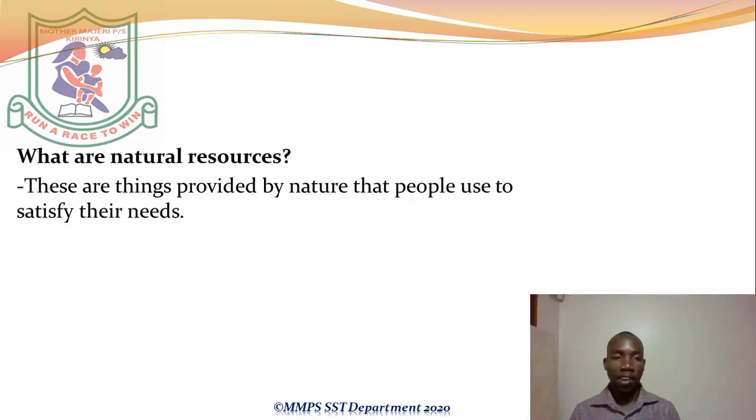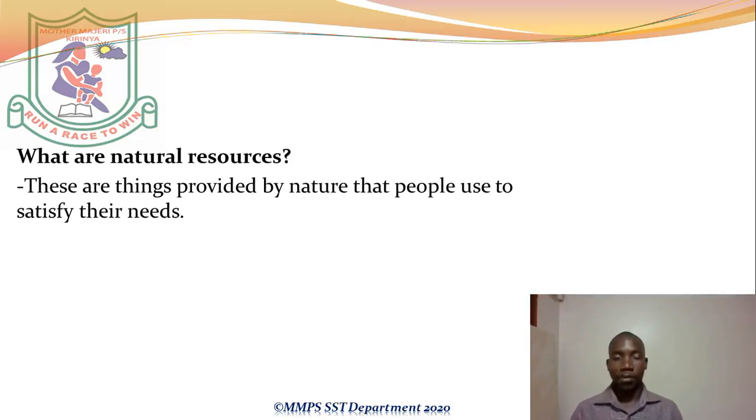For as long as you have that concept, the knowledge of things used by man that exist on their own, whichever words you use, you may not cram these very words I've used, but you just have to understand that they are things that exist on their own and are useful to man. If we say provided by nature, that means those things are not made by man, but they exist on their own, or they are provided by nature.